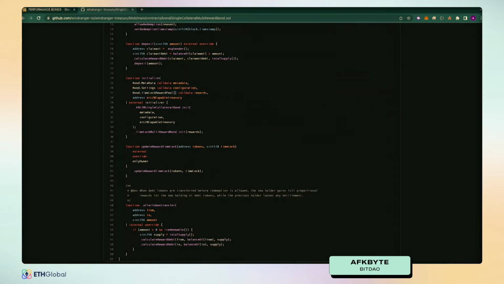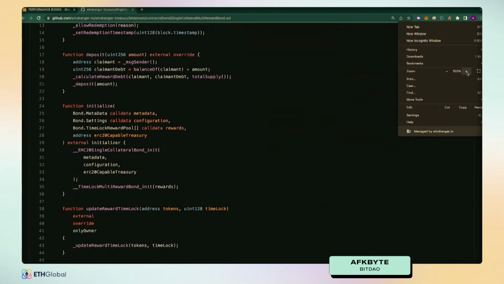Oh, is it hard to read? I'm really sorry. Is this better? Yeah.